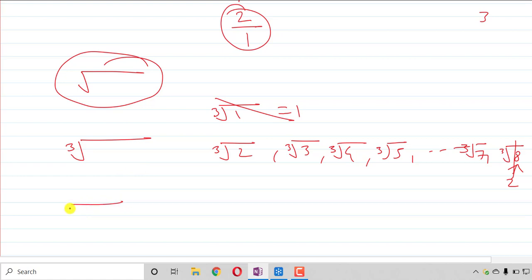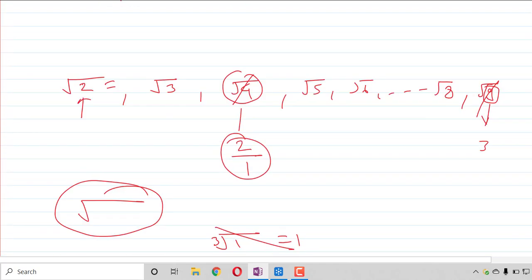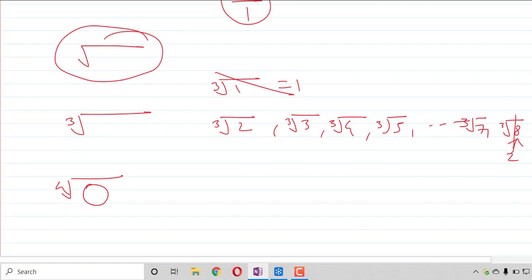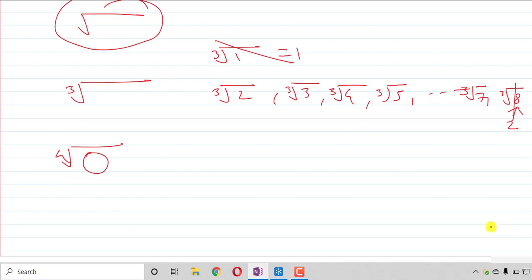Same for fourth root. The number written in fourth root should not be the fourth power of any number. Otherwise, it will be irrational. So this will go on up to nth root. But in your syllabus, you will find only square root and at most cube root. So I believe all of you got what an irrational number is.